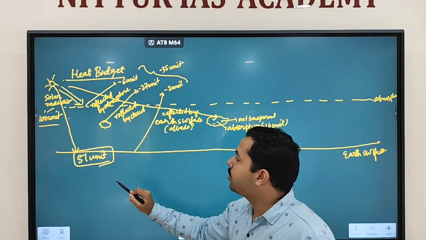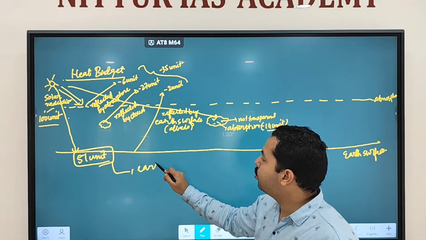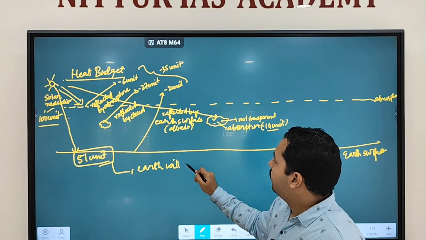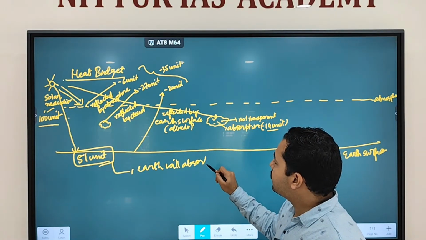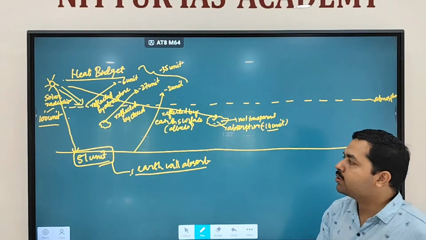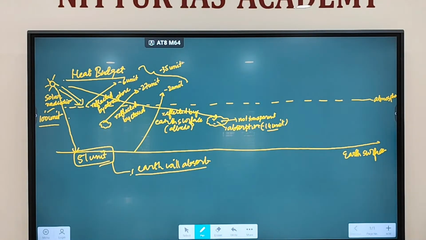So ultimately earth will absorb this much, 51 units. How much is being absorbed by the earth surface? Earth is absorbing 51 units. So you see, half of the sunlight which is being intercepted by the earth is not being absorbed by the earth. It is being reflected, scattered, or absorbed in the case of the atmosphere. Fine.